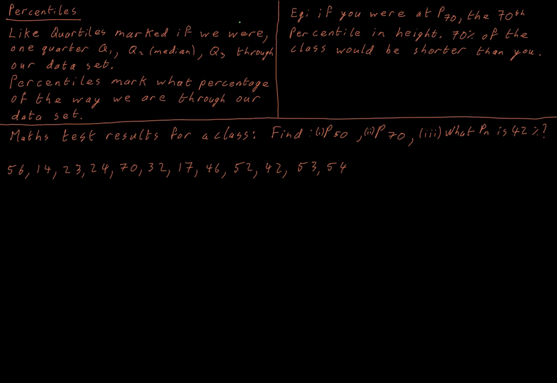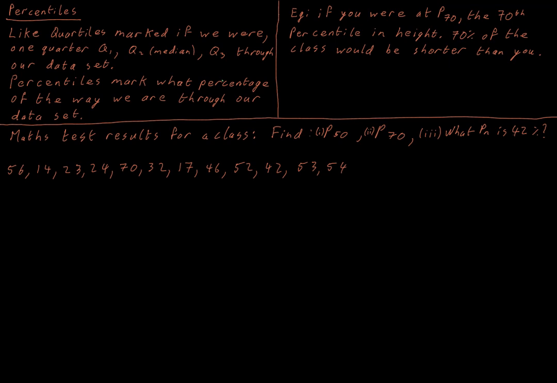When we talked about quartiles, and if we remember back to our interquartile range or our median work, if we were at the first quartile in our data set, we were 1/4 of the way through our data set. We ordered our data from smallest to biggest, and then 1/4 of the way through was the first quartile. The second quartile was the median, when we were 2/4 of the way or half of the way through our data set, and the third quartile, Q3, was where we were 3/4 of the way through our data set, again when we had arranged it from smallest to biggest.